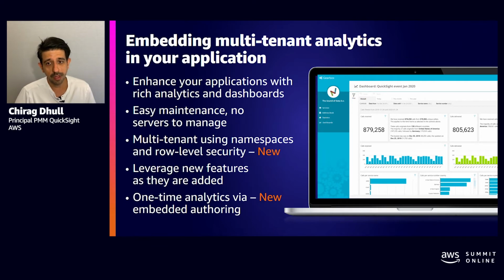For example, if you're an independent software vendor or an ISV, you can now assign dedicated namespaces to different customers within the same QuickSight account. This allows you to securely manage multiple customer workloads as users within one namespace, and they can only discover and share content with other users within the same namespace without exposing any data to other parties.